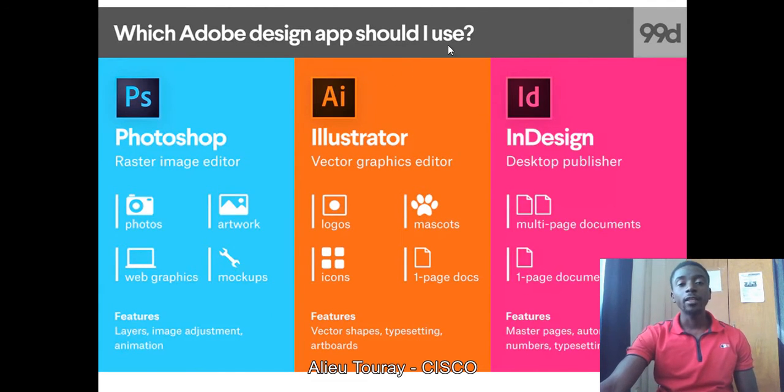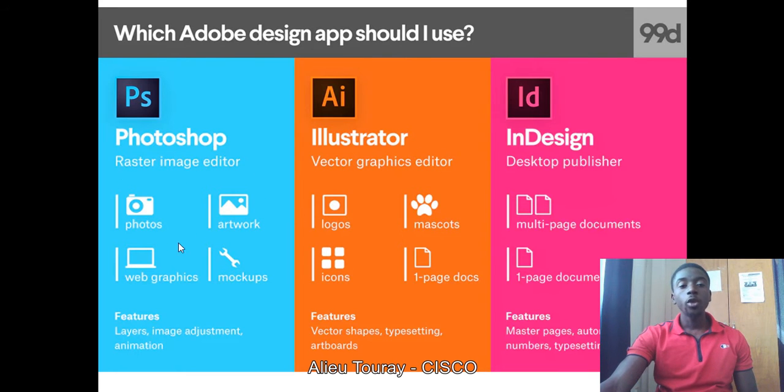So let's look at these applications. Let's look at their differences, and when we use them and how we use them. One could ask, why not just use Photoshop to do all that Illustrator can do, or all that InDesign can do? No, it is quite different. They all work in different ways. You would see something here: raster image, vector image, desktop publisher. So they all have different uses.